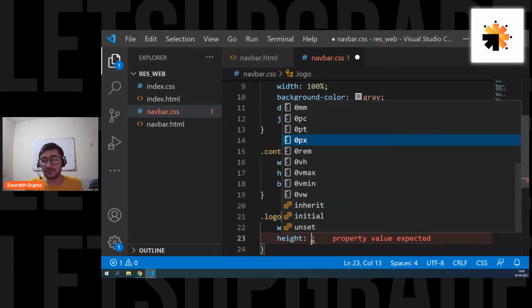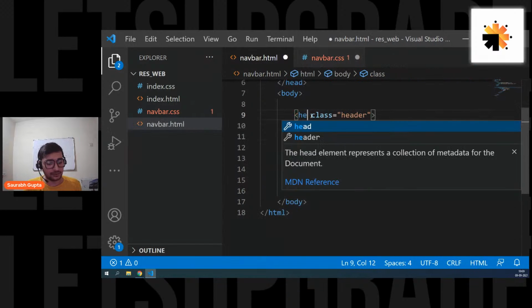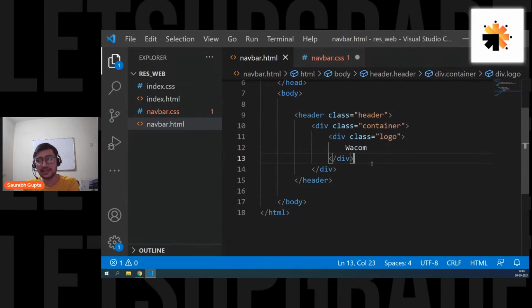Okay. Now, guys, let's move ahead. Venkat, you can definitely go and use header tag. That's perfectly fine. Right now I'm using div, but if you want, you can definitely go and use header tag. It's not going to do anything, right? It's just for naming convention. It's just a good practice, but at the end it's creating the same thing.